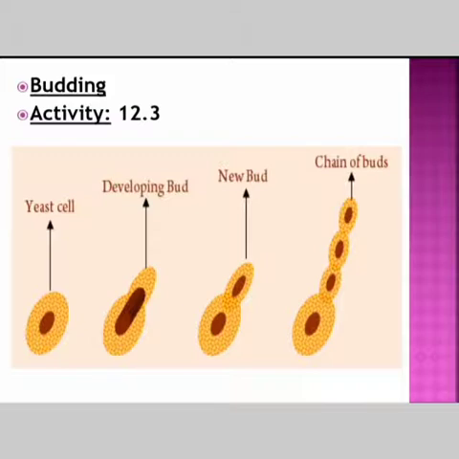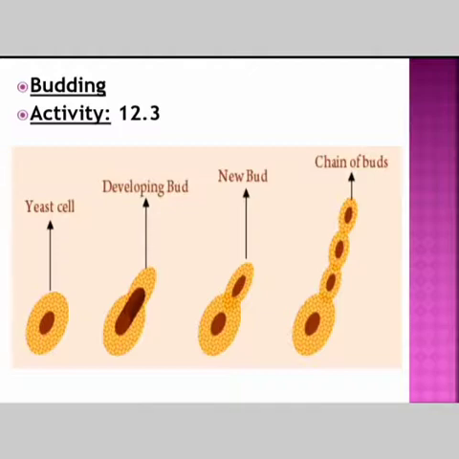We need to take a piece of yeast cake or yeast powder from a bakery or from a chemist shop. Take a pinch of yeast and place it in a container with some water. Add a spoonful of sugar and shake to dissolve it. Keep it in a warm part of a room, and after an hour put a drop of this liquid on a glass slide and observe under the microscope. So what do we observe? We see the formation of new yeast cells like this.